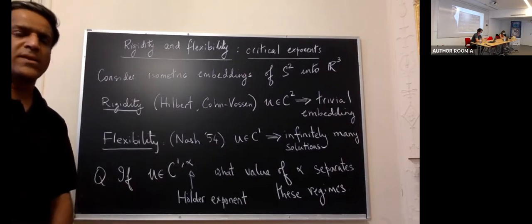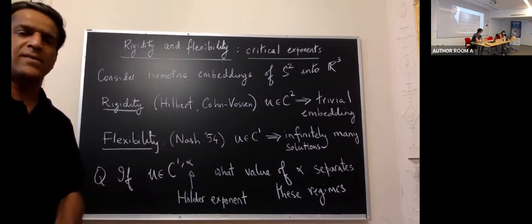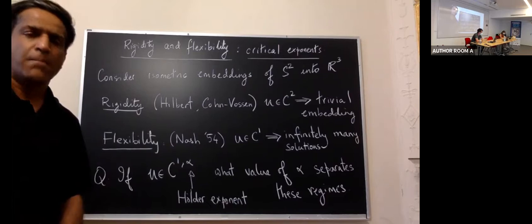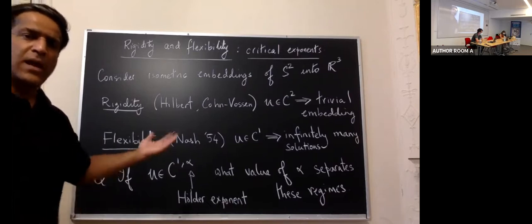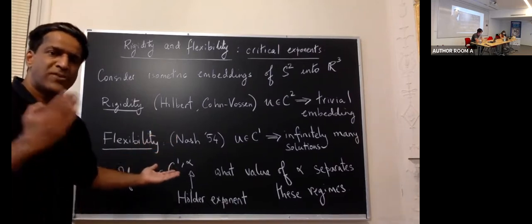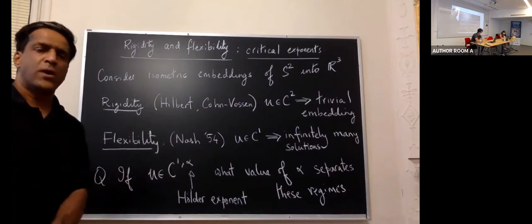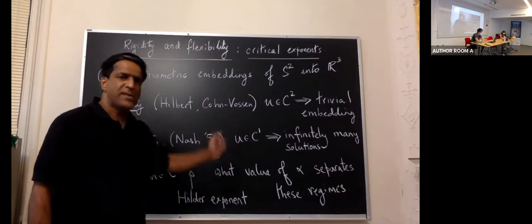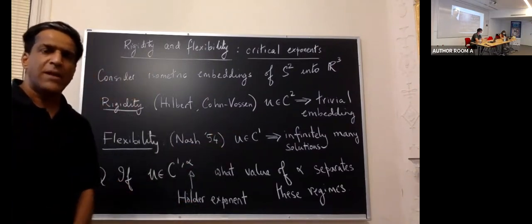And a classical result asserts that this is the only possibility up to rigid motions. In fact, in the classical literature, the smoothness assumptions were not even pinpointed, because people just assumed that solutions to the differential equation must be twice differentiable. In contrast, Nash, by paying strict attention to the criterion of smoothness, established that if u is C1 and not C2, in fact there are infinitely many solutions.